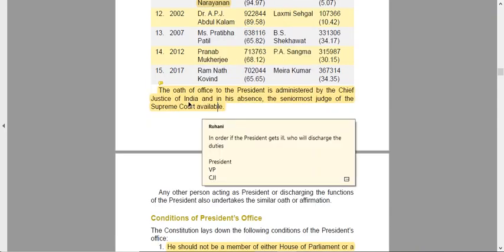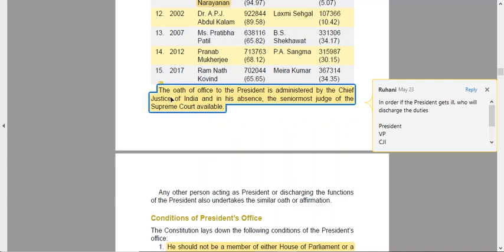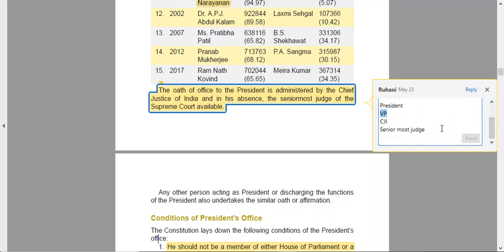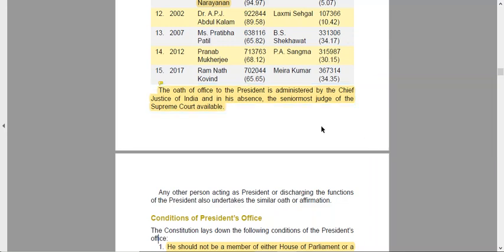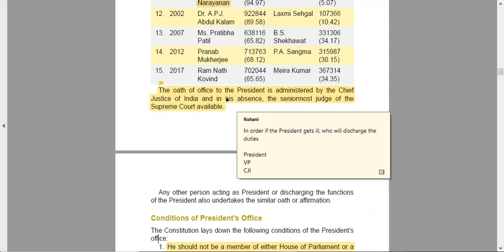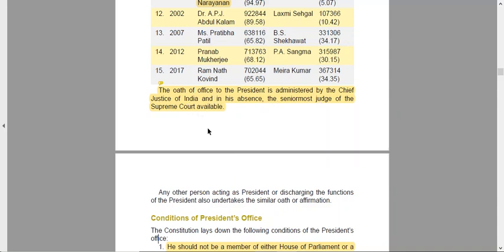The oath of the office of the president is administered by the Chief Justice of India. So who administers the oath? That is the Chief Justice of India. In case something happens, let's say our president is not well or is ill, who will discharge the duties? First of all, it will go to the VP, then it will go to the CJI. In case the CJI is also not there, then the senior most judge of the Supreme Court shall come and dispense his duty. So in case the CJI is absent, the senior most judge of the Supreme Court comes and administers the oath of the president.